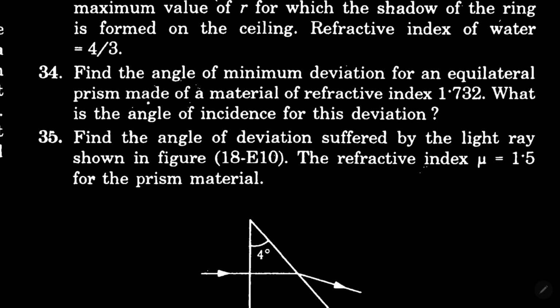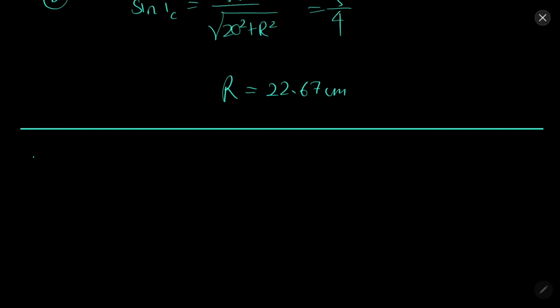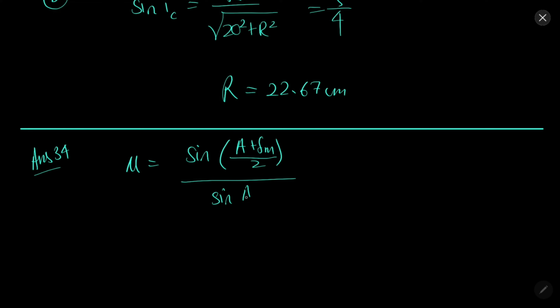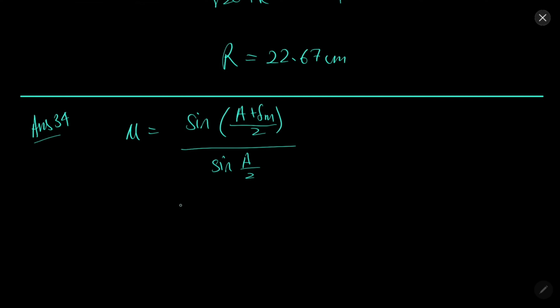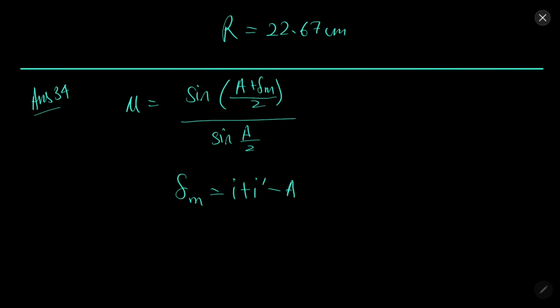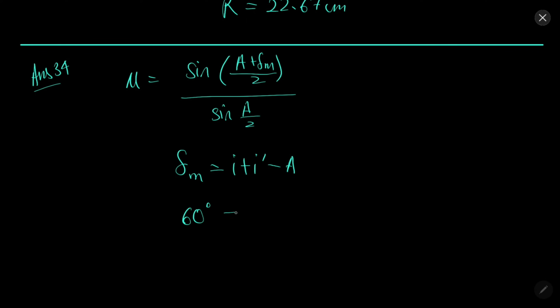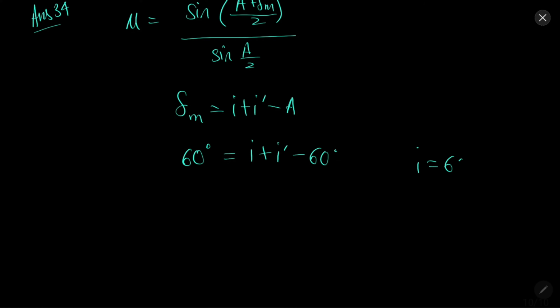In question 34, we need to find the angle of minimum deviation for an equilateral prism. What is the angle of incidence for this deviation? Solution 34. So mu will be sin of A plus delta m over 2, over sin A by 2. From here delta m will be i plus i dash minus A. 60 degrees equals i plus i dash minus 60 degrees. So i will come out to be 60 degrees.